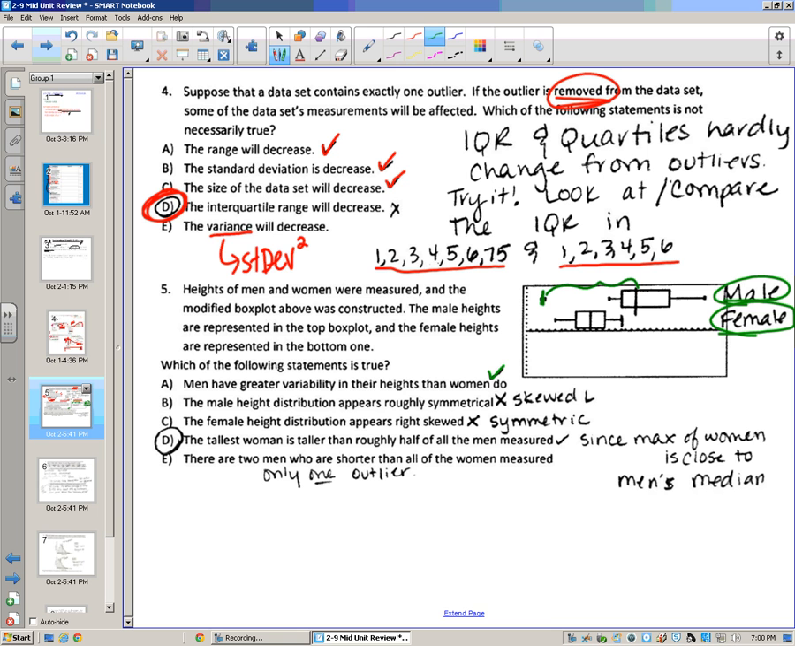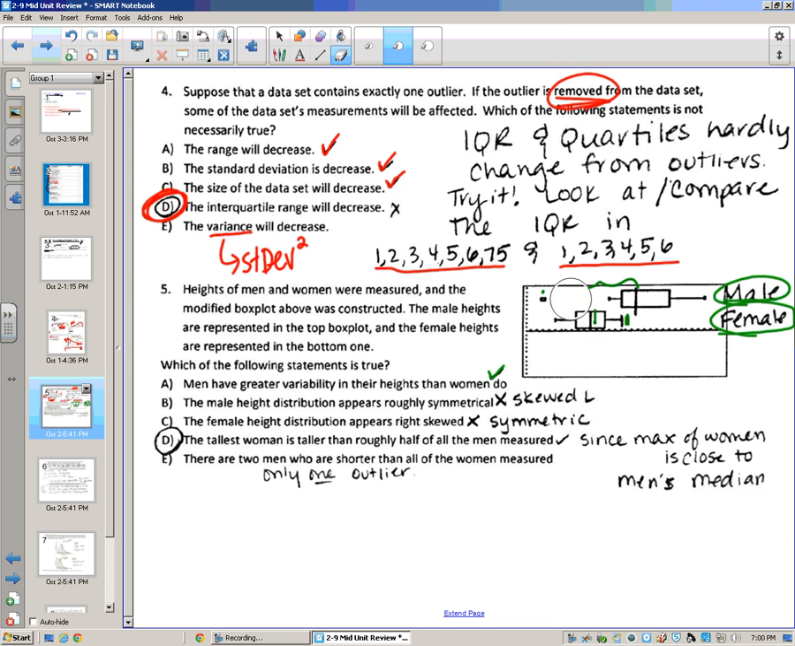Nope, now it appears symmetric. So the distance between here and the median and there in the median. The tallest woman is taller than roughly half of all the men. Okay, so the tallest woman is taller than roughly half of all the men. So the tallest woman is here.